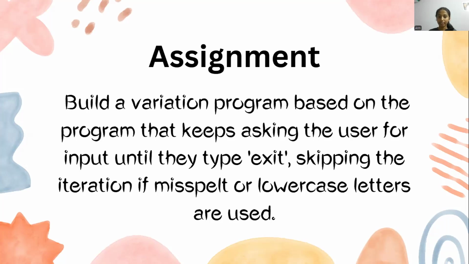Now we've asked them to type exit, right? So if the user types exit in the input box, then you can break.